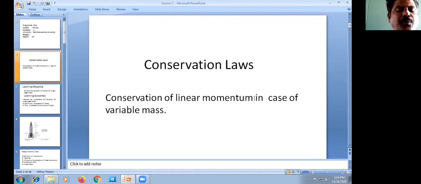A small opening at one end of the chamber allows the gas to escape, and in doing so provides thrust, an upward force, for the rocket.